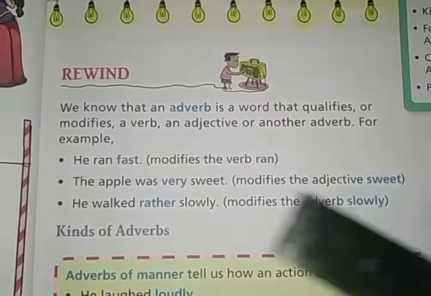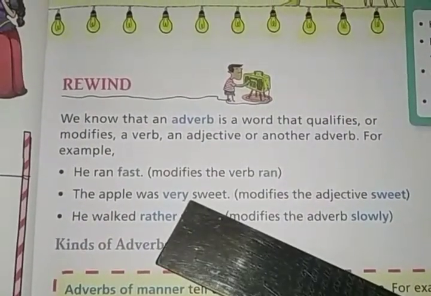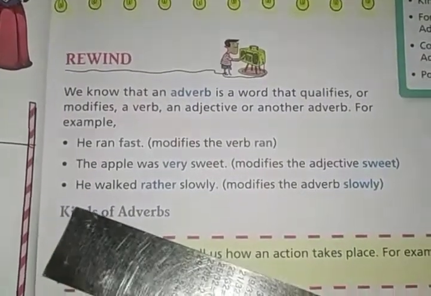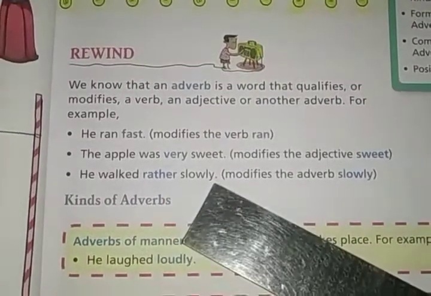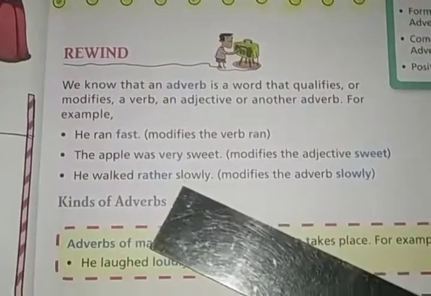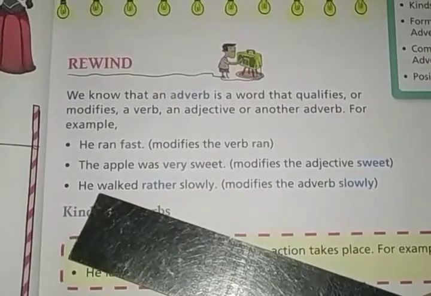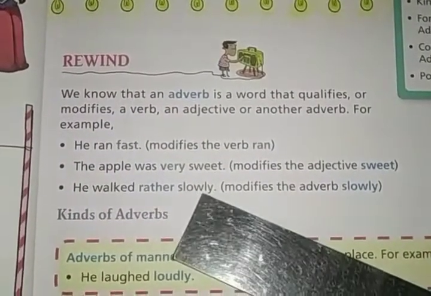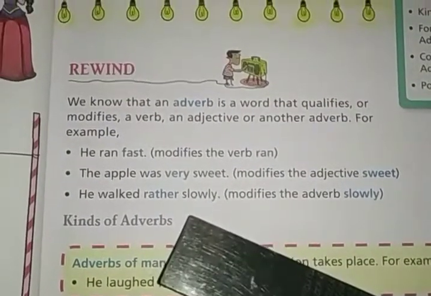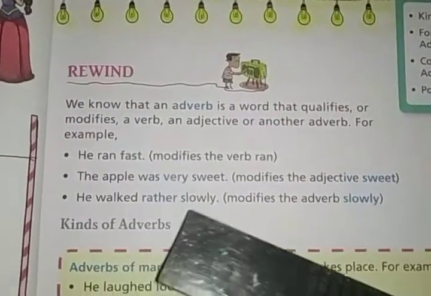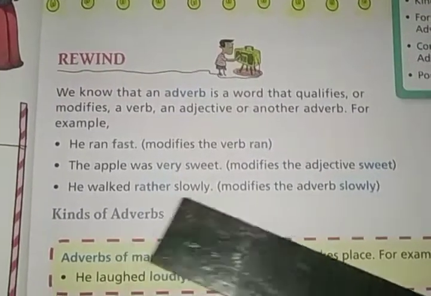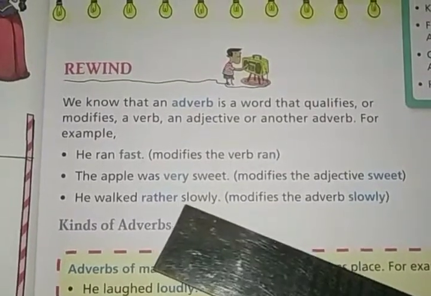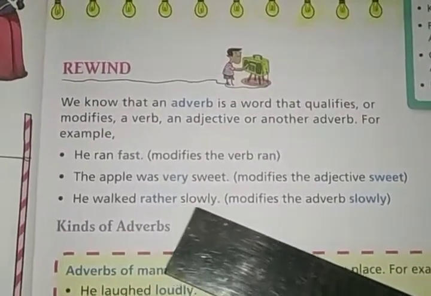Here the word very is modifying the adjective sweet, and that is why very is an adverb. In the third sentence, he walked rather slowly. Here the action word is walked, and the word slowly is the adverb. How did he walk? He walked slowly. And when you say rather slowly, the word rather is modifying the adverb slowly. Here slowly is an adverb.